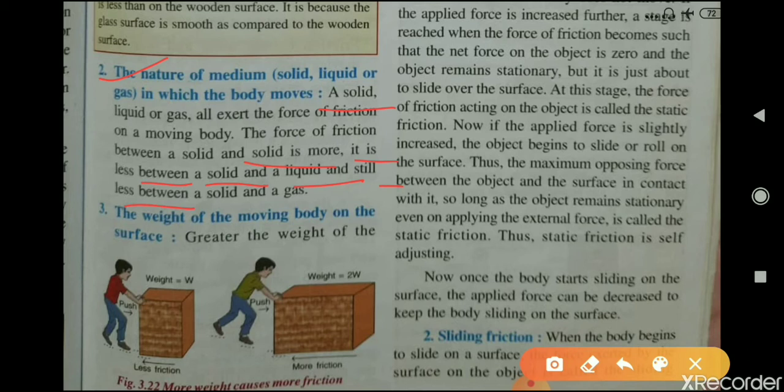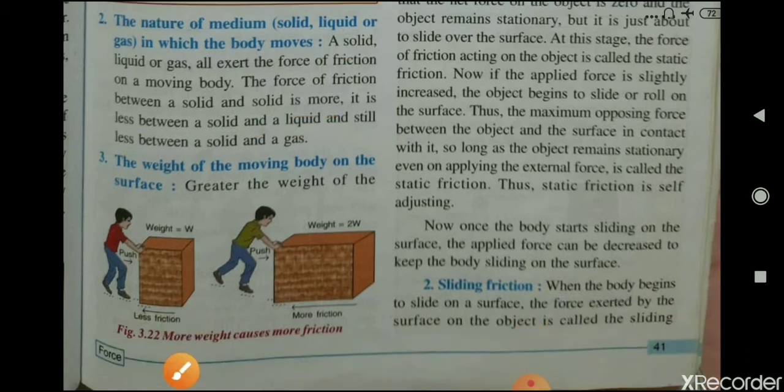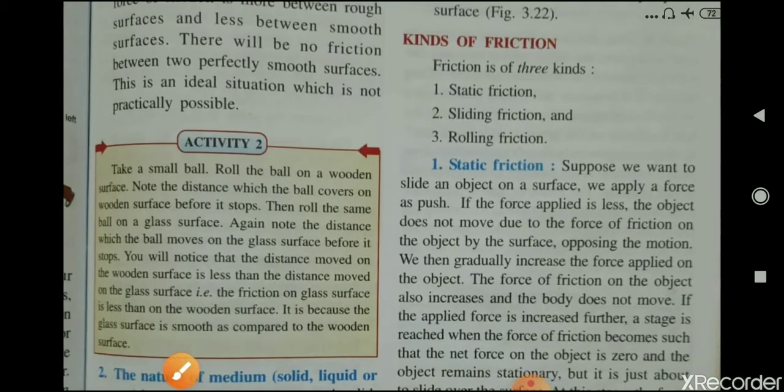Okay. Now the third one is the weight of the moving body on the surface. The weight of the moving body also affects the force of friction. Greater the weight of the body, greater will be the friction.